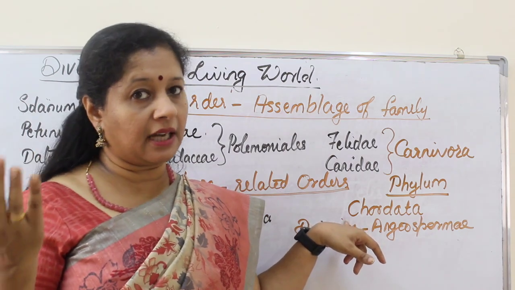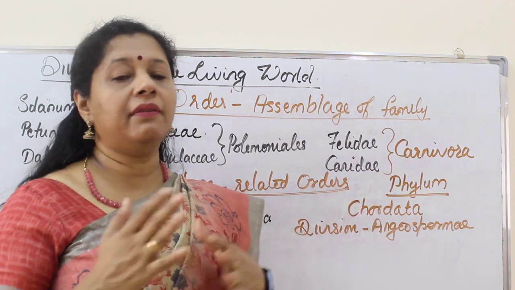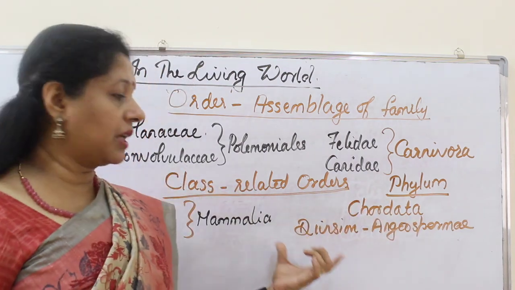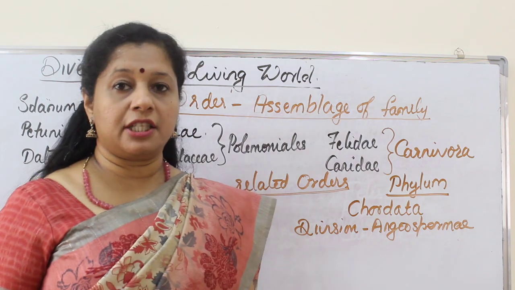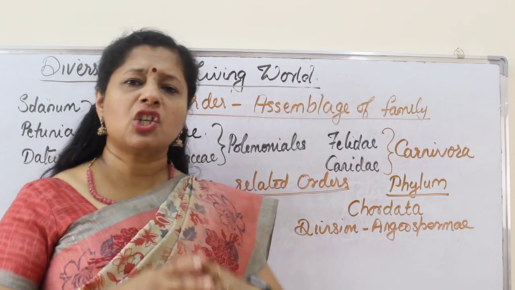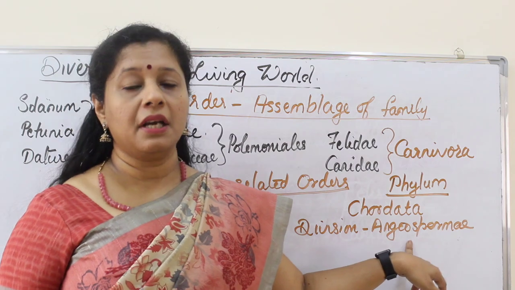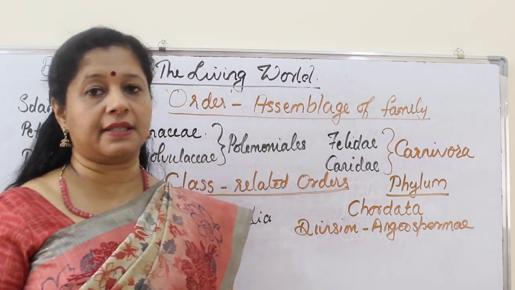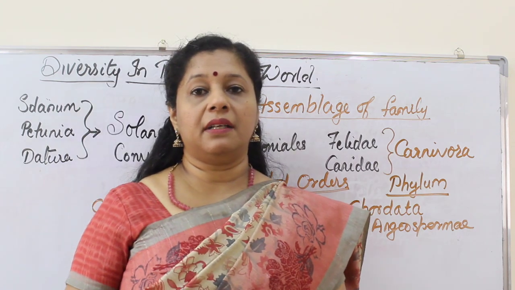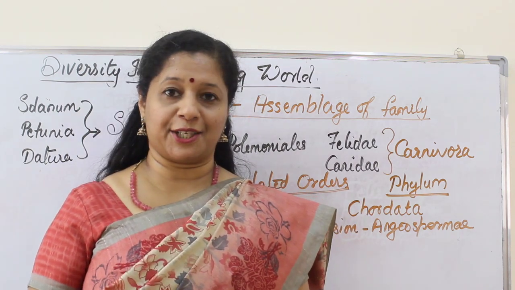We will deal with that in detail. Phylum is used only for animals, but for plants we use the term division. There are five divisions: Thallophyta, Bryophyta, Pteridophyta, Gymnosperms and Angiosperms. All flowering plants come under Angiospermae. Right? So this is how we make different ranks or hierarchy categories. In the next chapter we will learn about the details of the five kingdom classification.